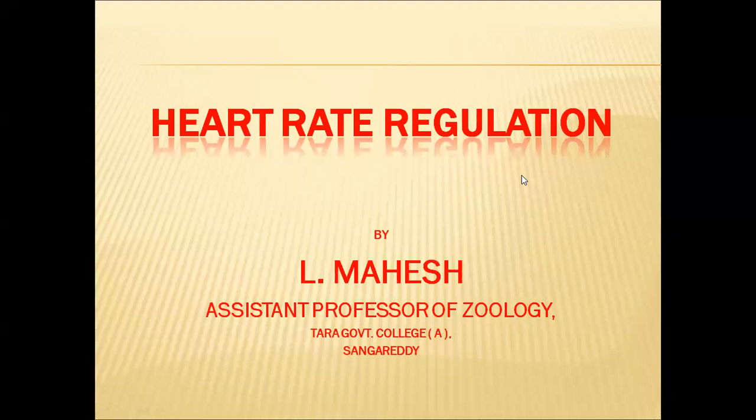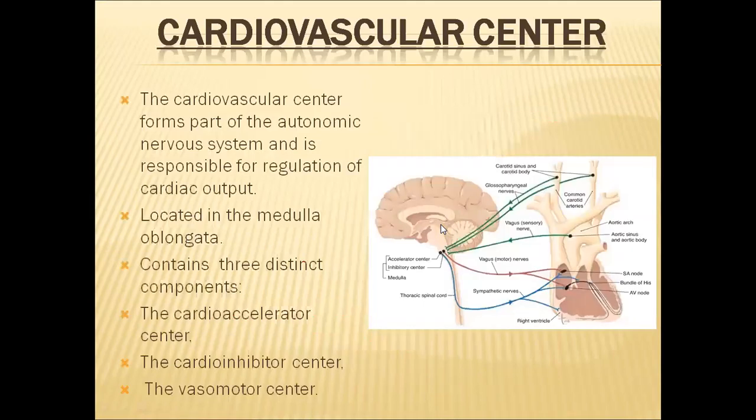In this video, we are going to discuss heart rate regulation. In the previous video, we have seen heart rate and cardiac output. The cardiac output is directly related to heart rate. If the heart rate is increased, automatically cardiac output also will be increased. So cardiac output will be controlled by the heart rate. Now, how is this heart rate being controlled? How is it regulated? We will discuss this in this video.